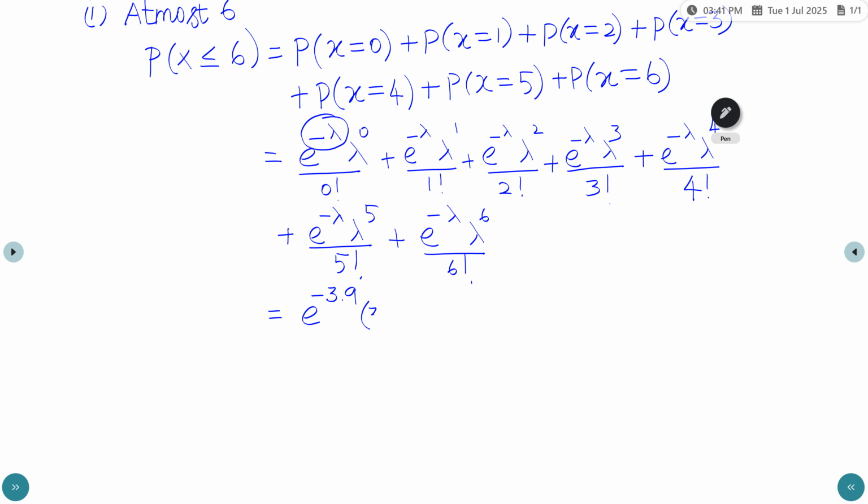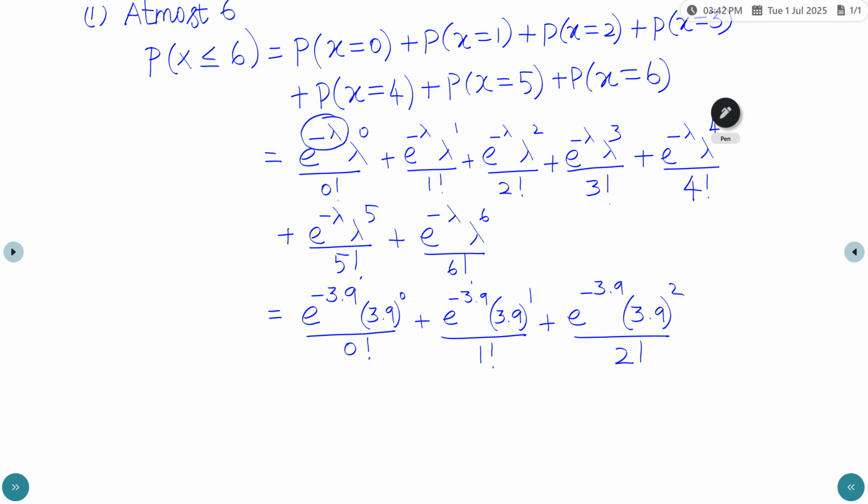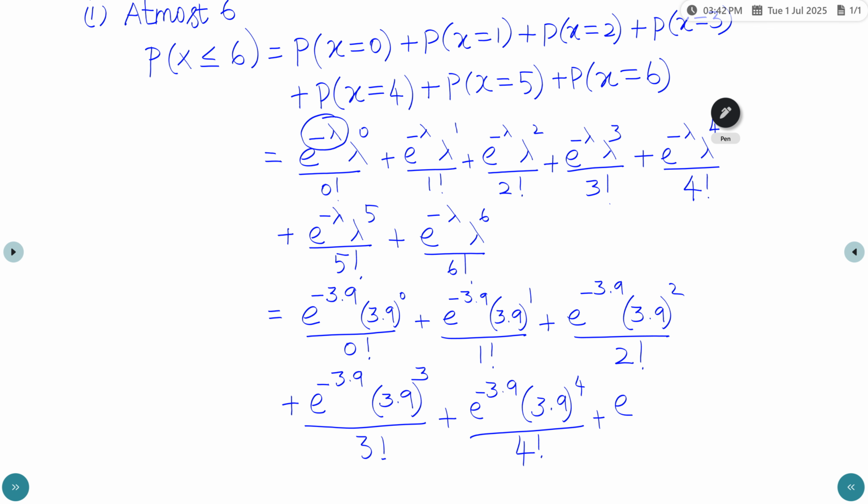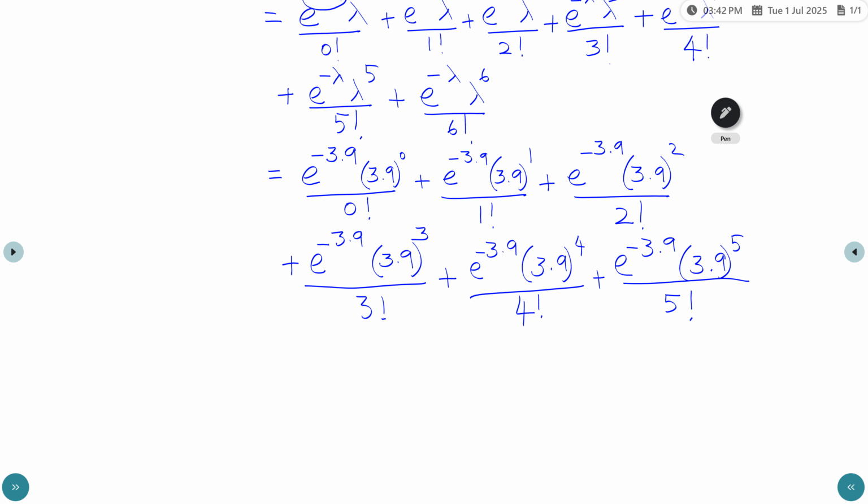Lambda power 0 is 3.9 power 0 by 0 factorial, plus e power minus 3.9 into 3.9 power 1 by 1 factorial, plus e power minus 3.9 into 3.9 power 2 by 2 factorial, plus e power minus 3.9 into 3.9 power 3 by 3 factorial, plus e power minus 3.9 into 3.9 power 4 by 4 factorial, plus e power minus 3.9 into 3.9 power 5 by 5 factorial, plus e power minus 3.9 into 3.9 power 6 by 6 factorial.